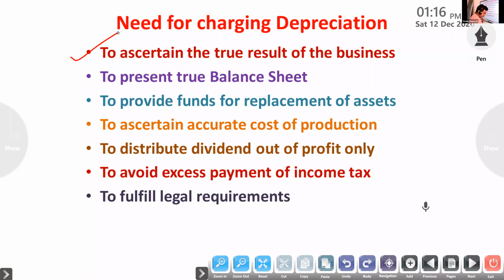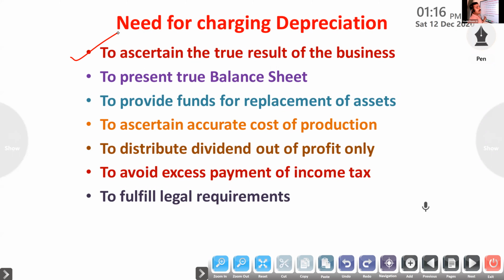Otherwise, we won't get the true profit or loss. It is a part of cost. So any decrease in the value of an asset is also a loss for the business. We are writing all the expenses, salary, advertisement.